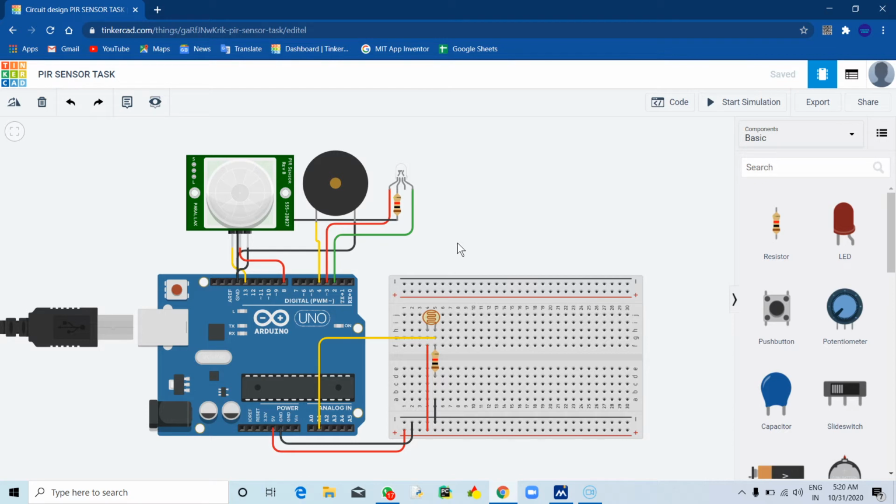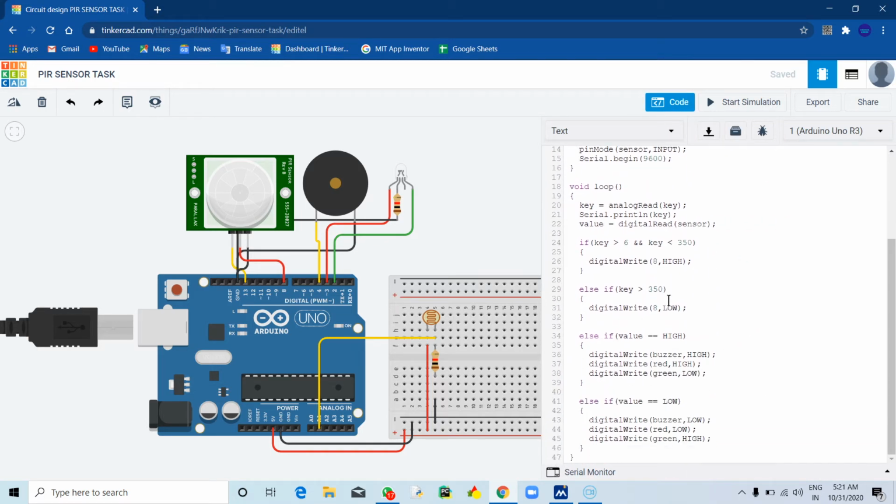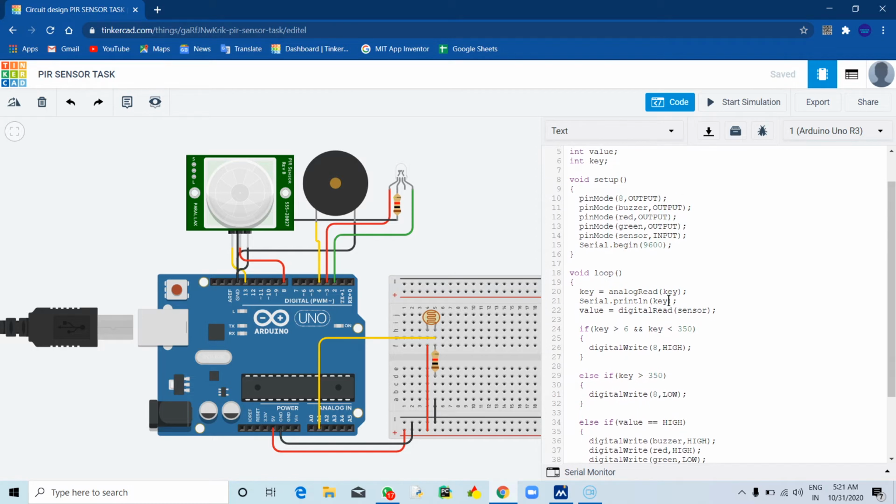There is one more function: when it is night, only then it works. As soon as it is daytime, it doesn't work. This day and night thing is detected by this photoresistor, that is our light dependent resistor. So this is my code for the Arduino. This is a code of 47 lines.